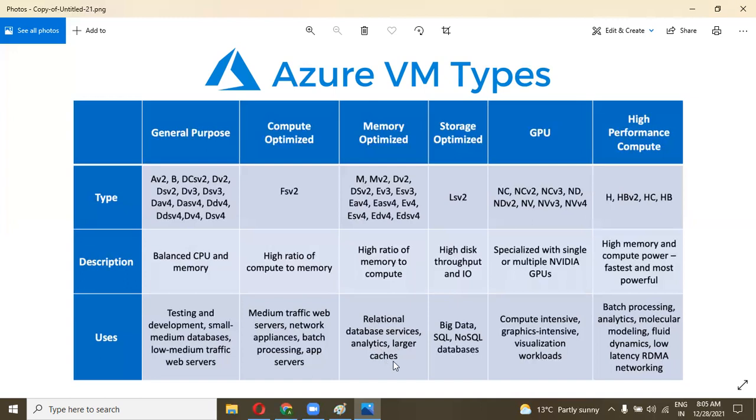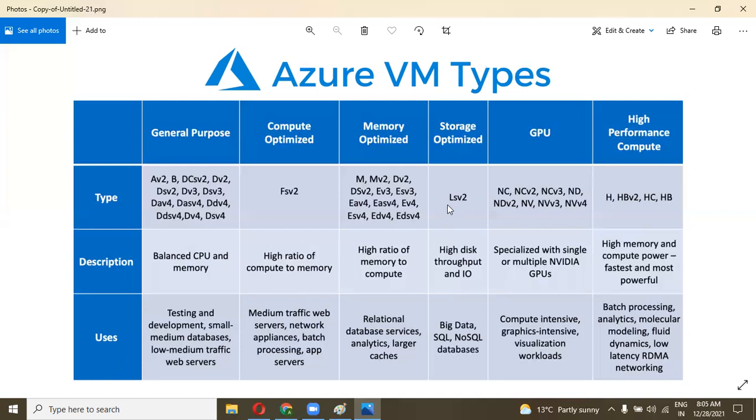We use this where high input output or read write operations are required, like databases needing 10,000 or 20,000 read write operations per second.